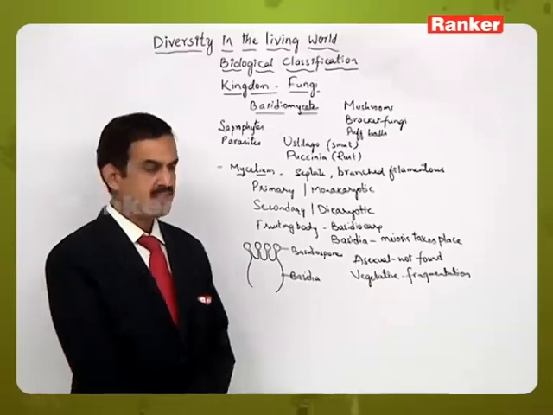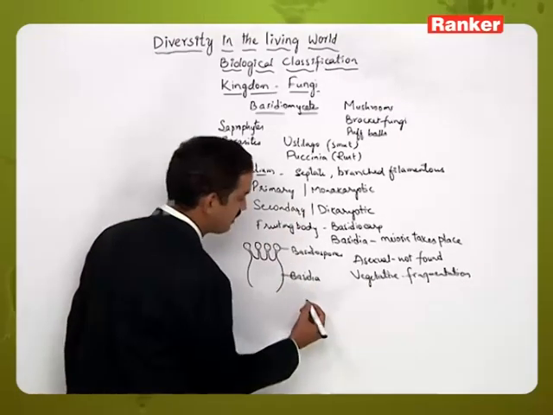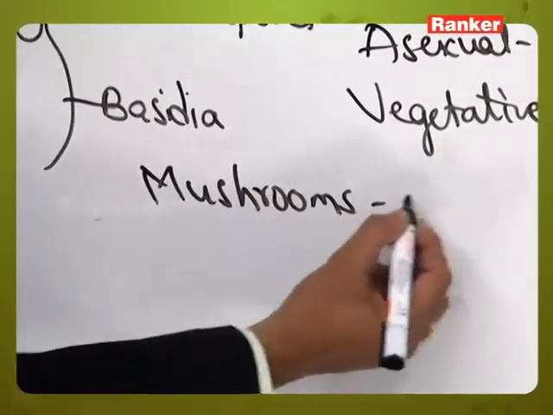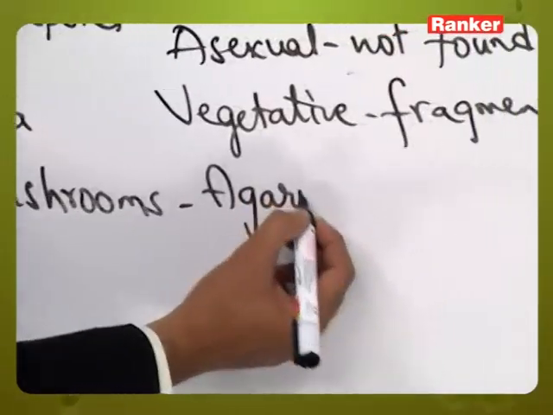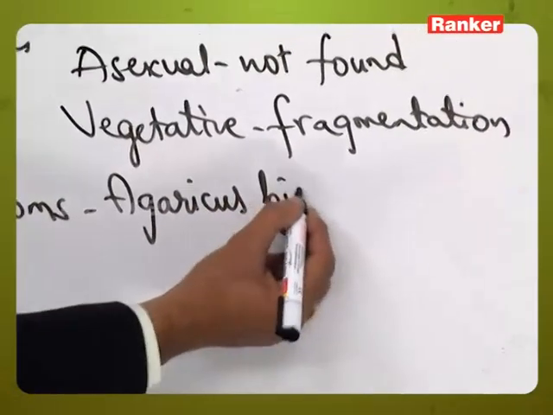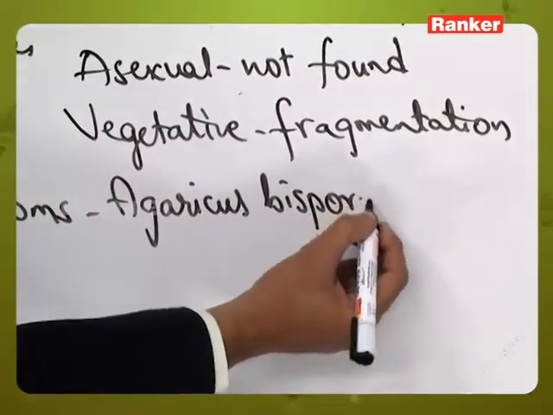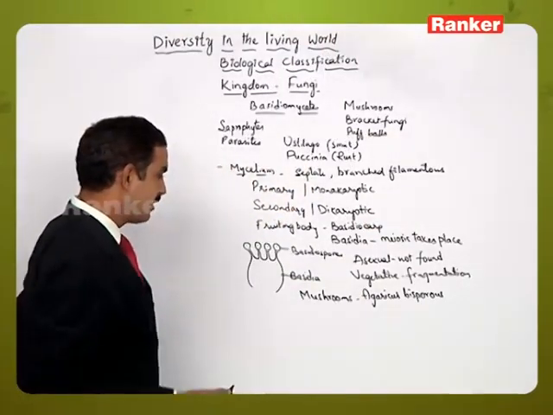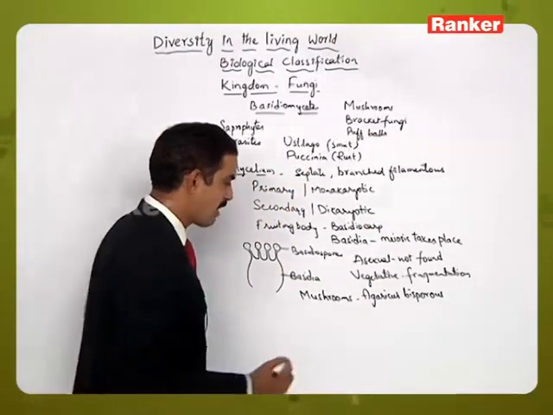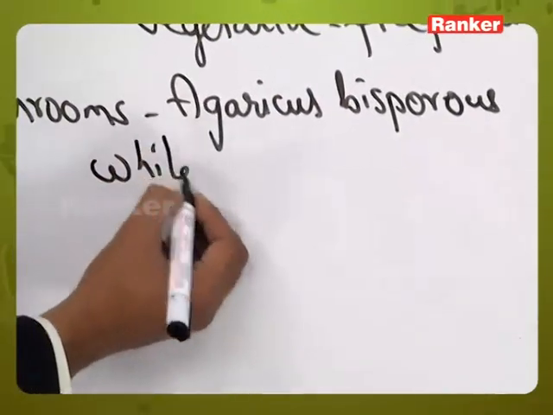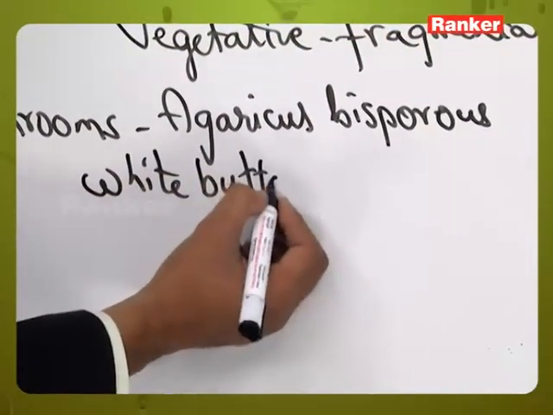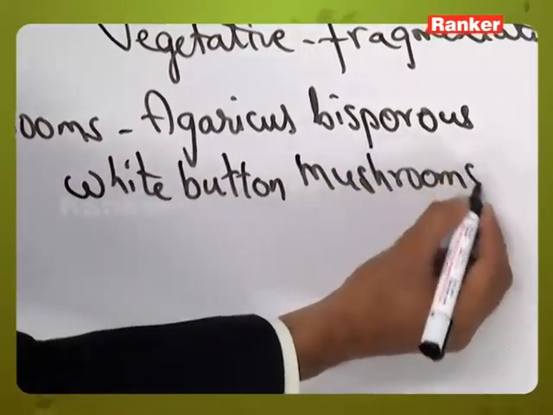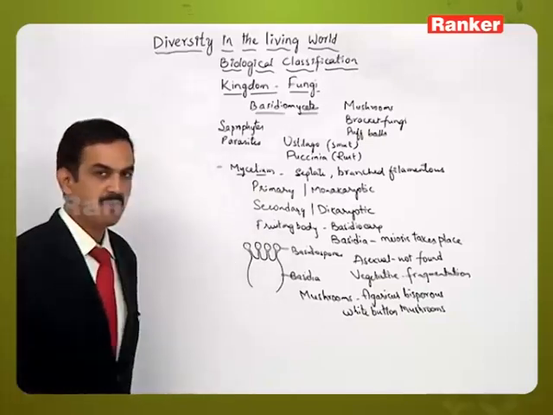Let us see some of the examples of Basidiomycetes. So, as we said, some of them are mushrooms. The best example of a mushroom is Agaricus bisporus. So, Agaricus bisporus will produce the mushrooms which are called white button mushrooms. These are European mushrooms, and these mushrooms are the cultivable species.